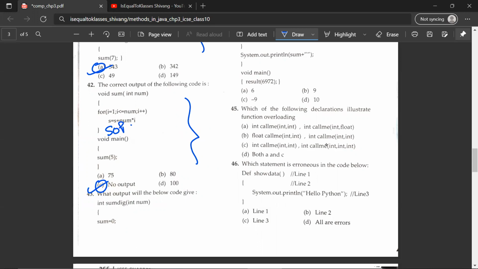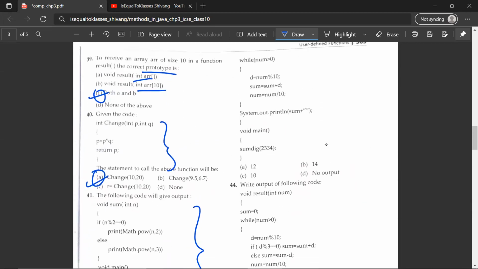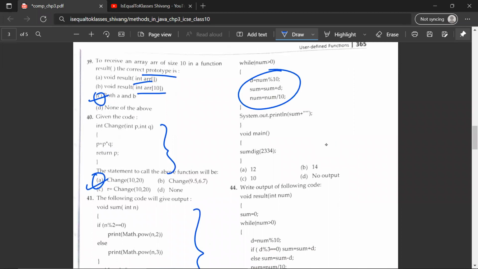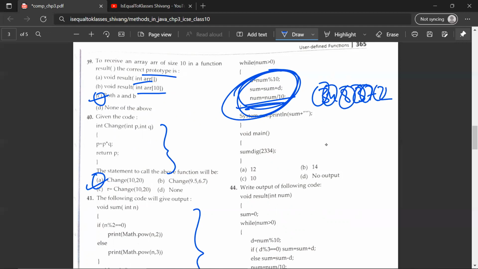The 43rd question. What output will the below code give? So look at the code carefully. And this snippet of code over here is important because it is used to extract numbers from a whole number. So if you have 348372, this snippet of code will be used. You have to use this snippet of code to extract each number from this whole number. So the digits would be extracted by the compiler. If you want to extract numbers, then use this code. Okay, so what will be the output of the following code? So the correct answer would be A, 12.